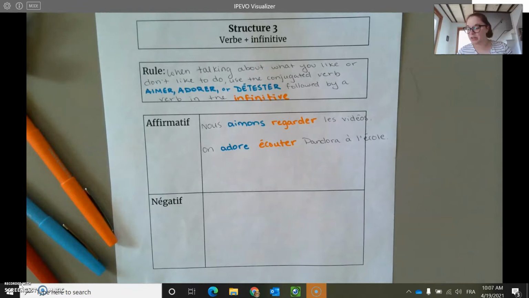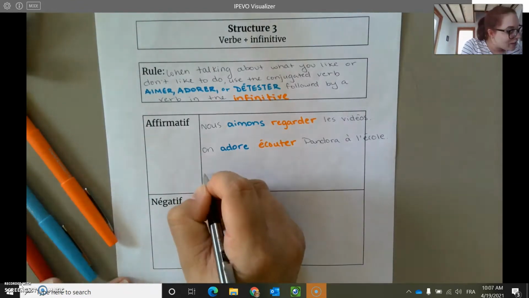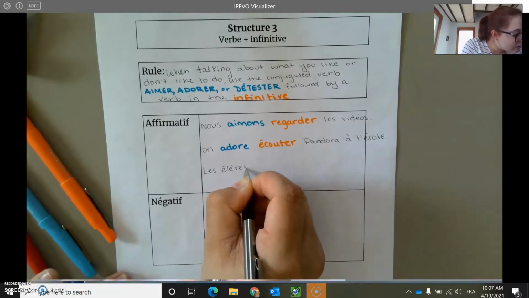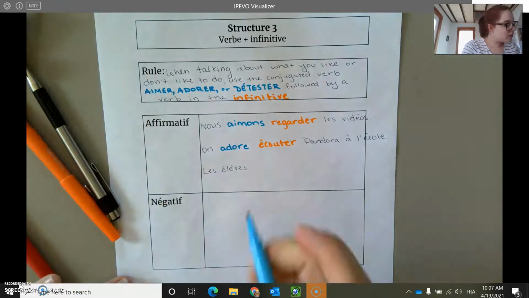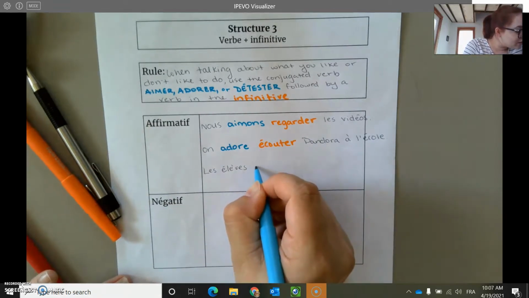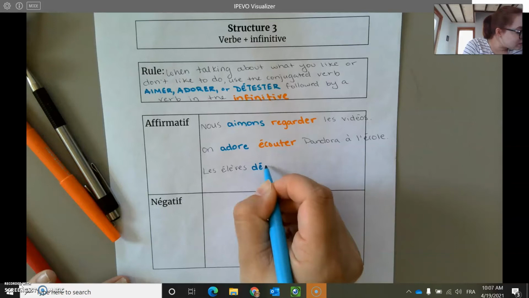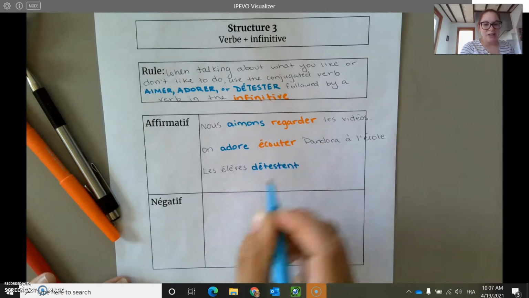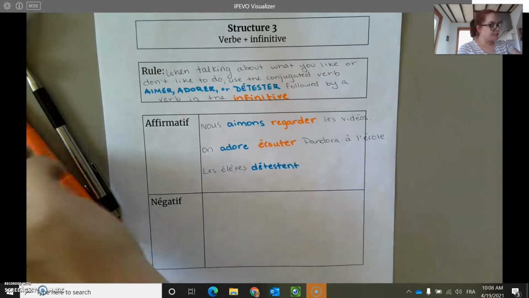And our last sentence we're going to use, this one I think might be true for you guys. Les élèves, got our conjugated détester, déteste, their ENT ending because it's about more than one person.